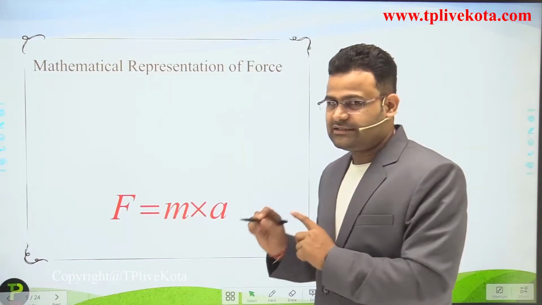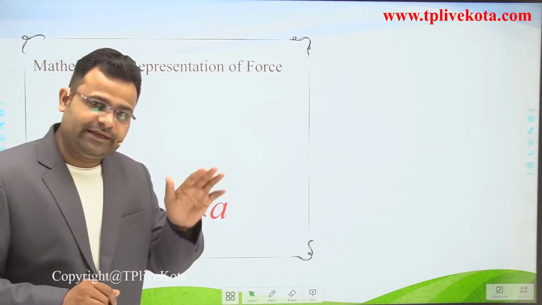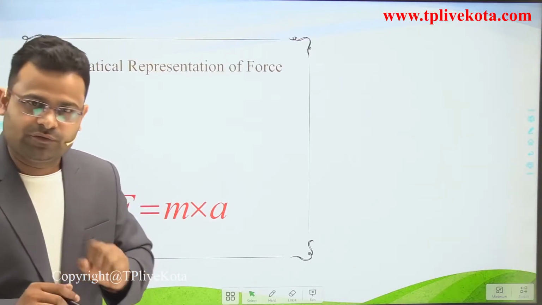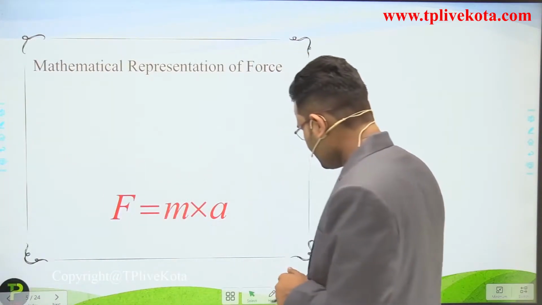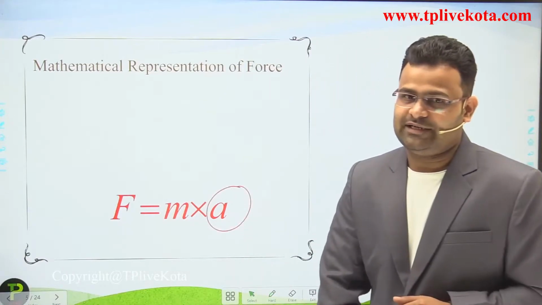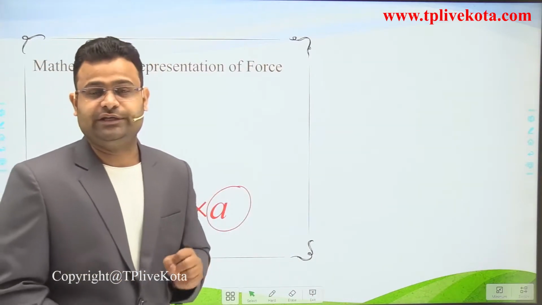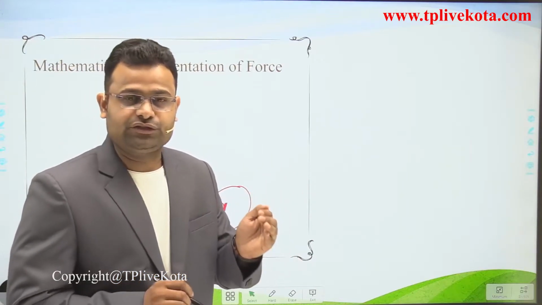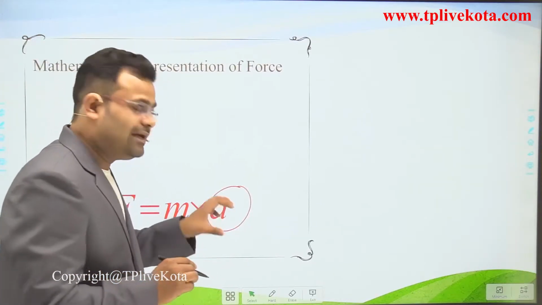We have already discussed that force depends on mass. How? If we increase the mass, we require more force. If we decrease the mass, we require a reduced amount of force. So force is equivalent to mass into acceleration, where a is the acceleration. Acceleration is change in velocity upon time. Acceleration means how much velocity will change per second.